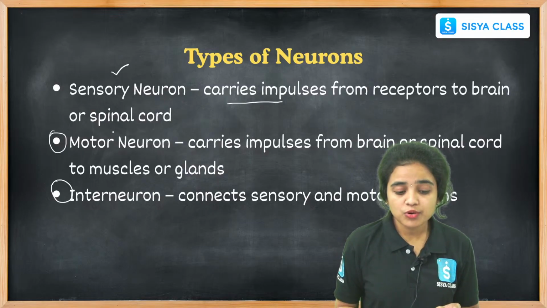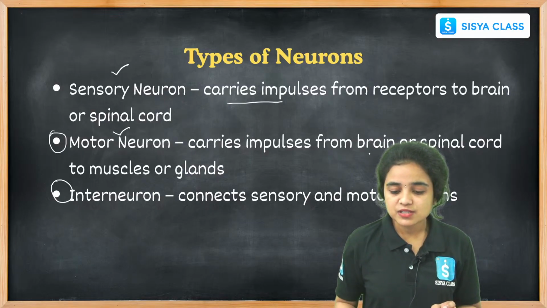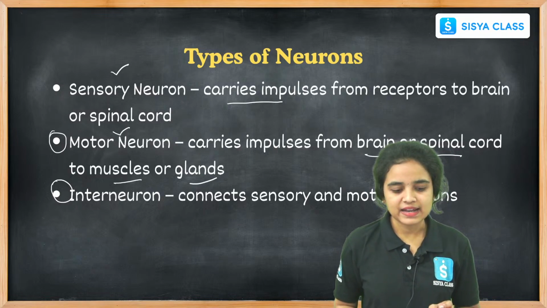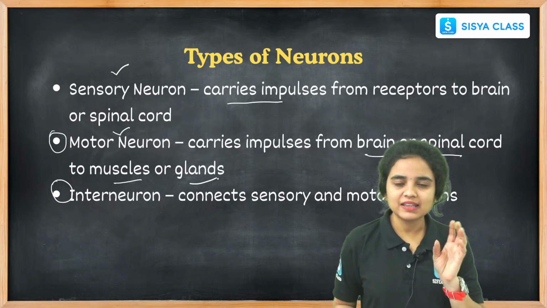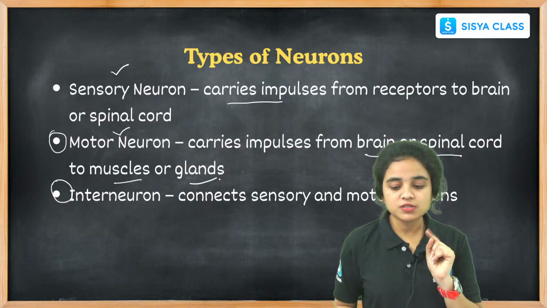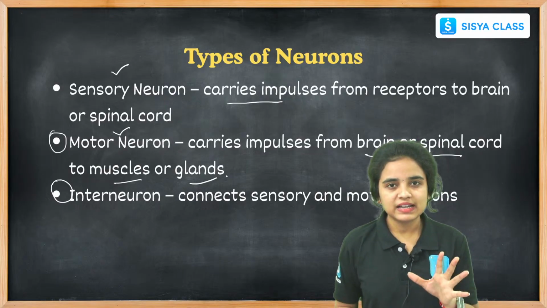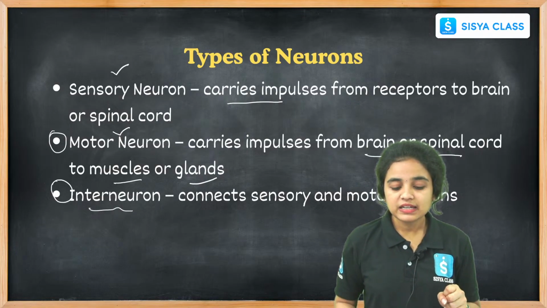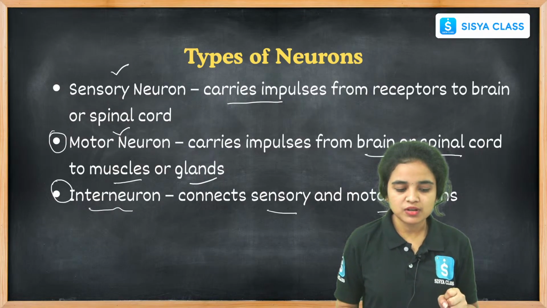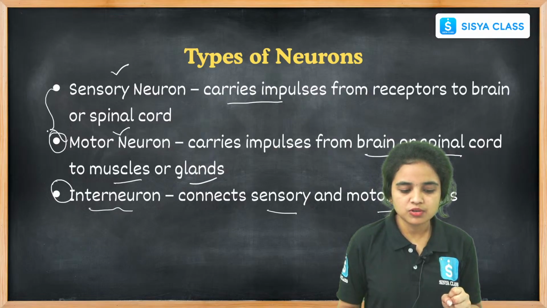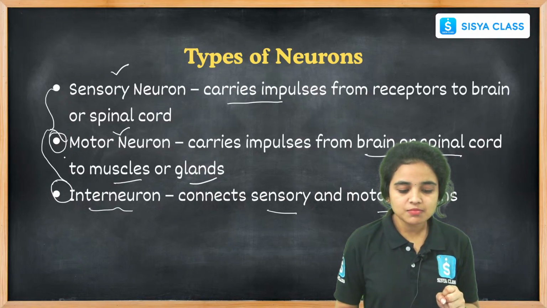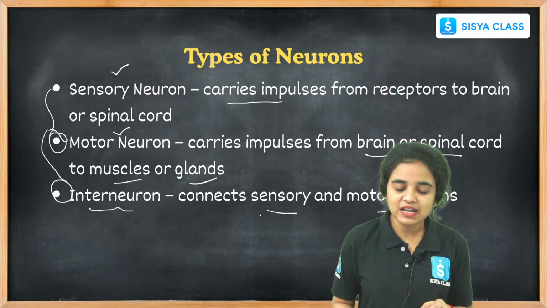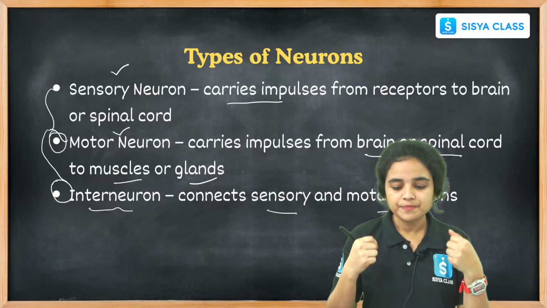The function of the motor neuron is to carry impulses from the brain or spinal cord to the muscles or glands present in our body. And the function of the interneuron is to connect the sensory and motor neurons. Hence, the interneuron is located in between these two neurons, the sensory and motor neuron.